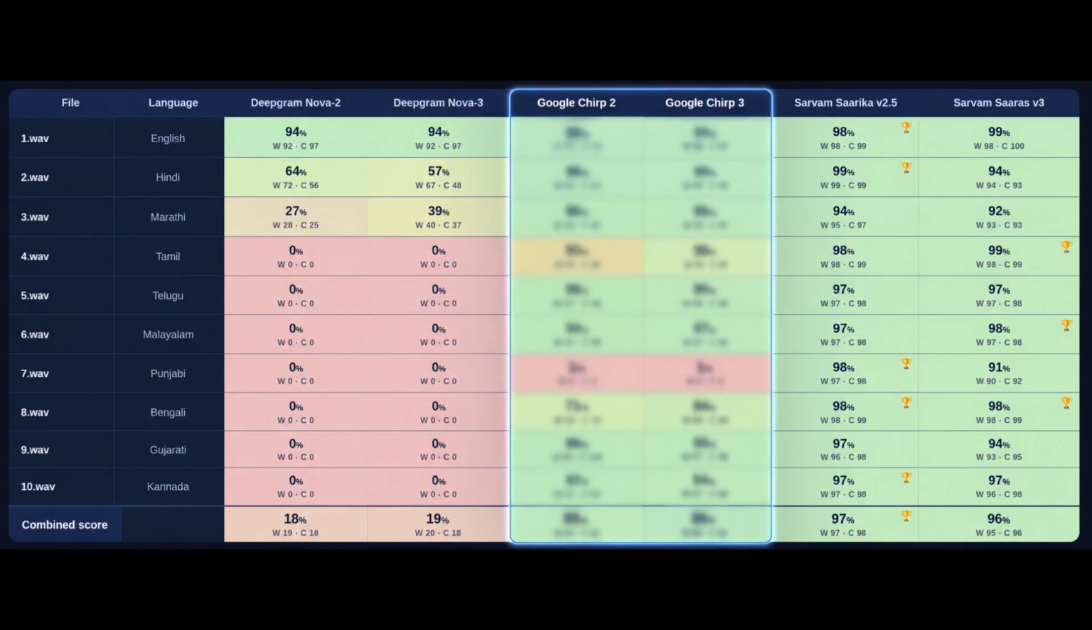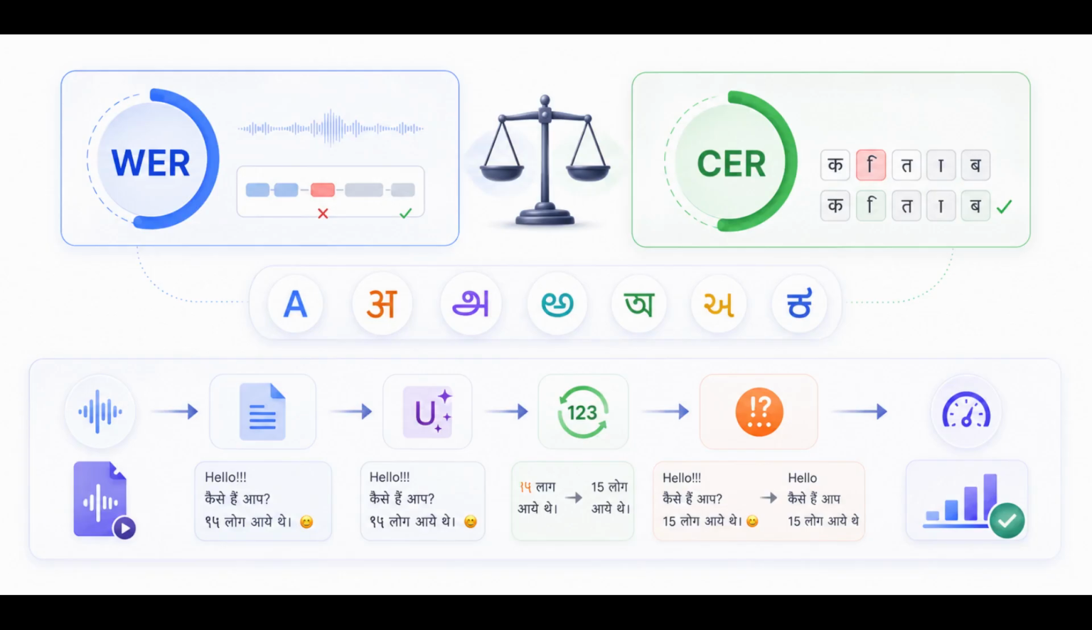Let's see. The method is identical to part 1, so it's a fair comparison. Same files, same references, same normalization, same scoring. I just added 2 Google columns. For scoring, I still use 2 metrics, WER, word error rate, and CER, character error rate. CER is the fair judge for Indian scripts because a word can be validly spelled more than one way. And before scoring, I normalize everything. Unicode normalize, strip punctuation, fold native digits, so 15 becomes 15. So nothing is penalized for formatting instead of real errors.